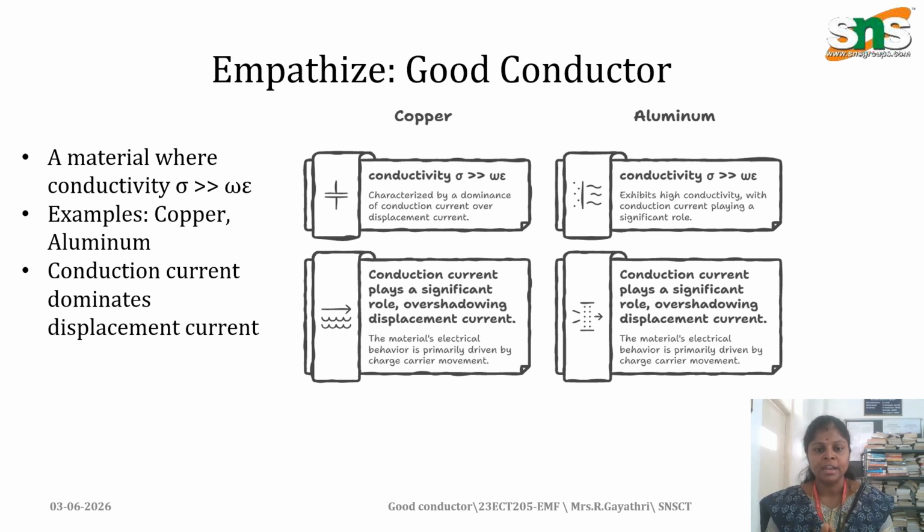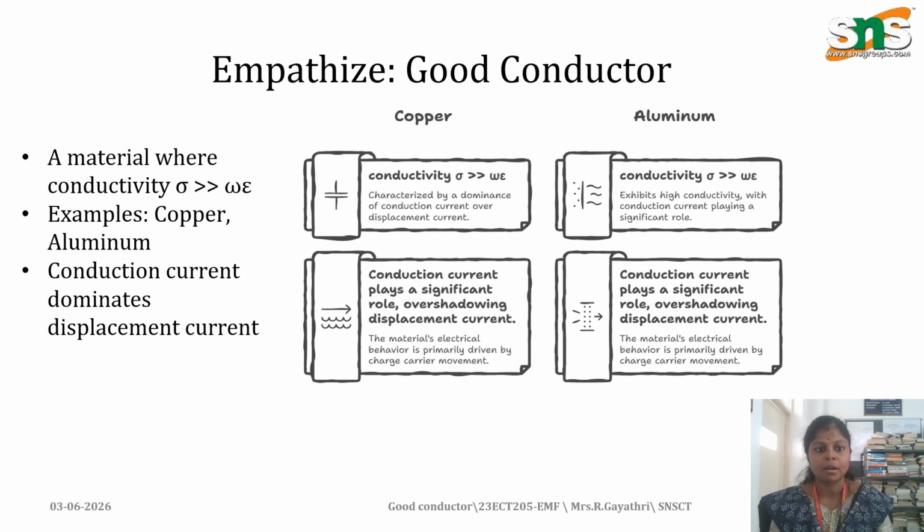When copper and aluminum are used as conductors, the conduction current plays a vital role, and it is compared with the displacement current. The electrical behavior of the material changes primarily due to carrier movement, which is related to the conductivity.